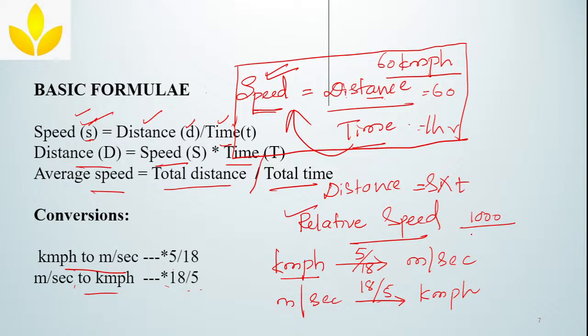And in 1 hour, how many minutes will be there? 60 minutes. In 60 minutes, you will have 60 seconds. So simplify this and you will get 5 by 18. And the reverse of it will be 18 by 5. Clear? I hope you understood this particular part.